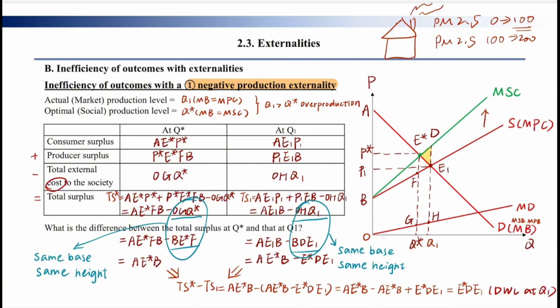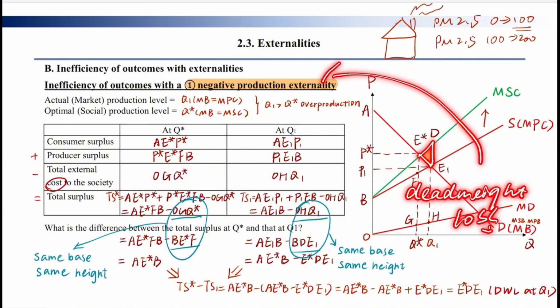So after knowing TS star and TS1, we can calculate the difference between the total surplus at Q star and at Q1. It means we use the total surplus TS star and minus TS1, right? So in the final outcome, we eliminate these two. The final outcome is this triangle. This triangle is what we call the deadweight loss of the negative production externality.